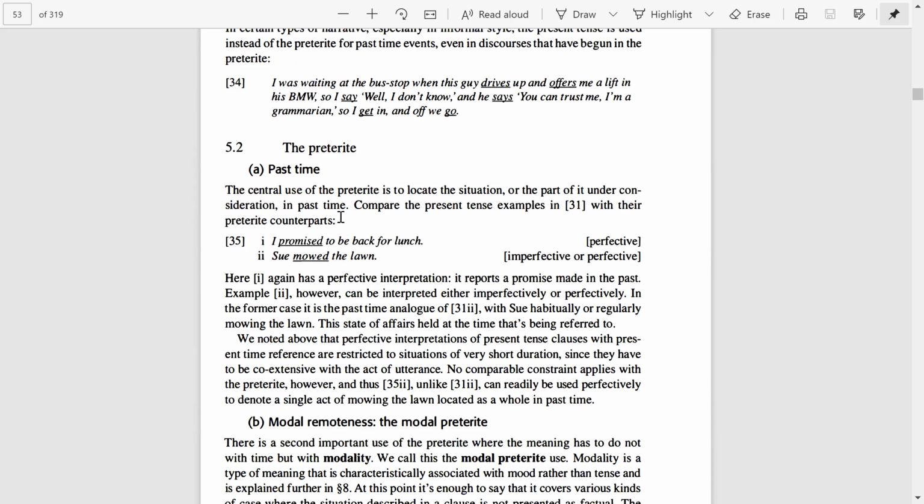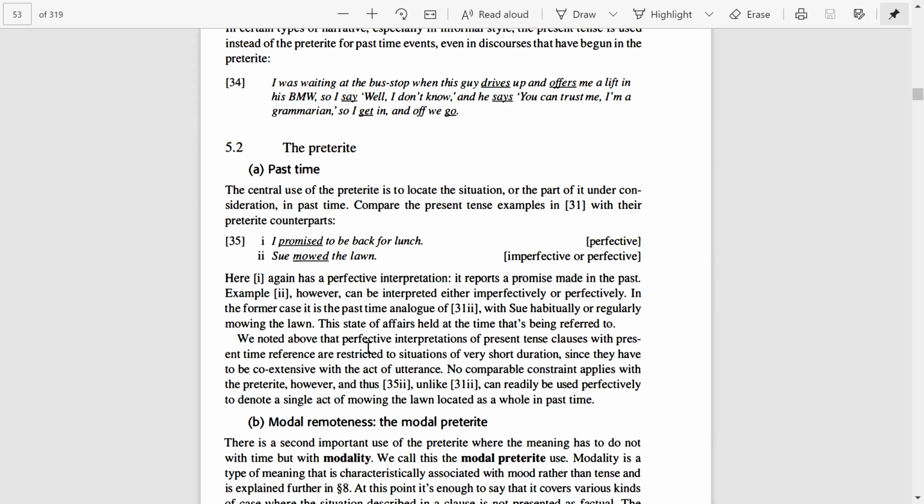Next heading is the preterite. The preterite means the past. Here, in past time, "I promise to be back for lunch" is perfective, while "more the lawn" is imperfective or perfective. Perfective and imperfective have already been discussed, right? We also discussed these terms when we were taking the classes on the campus, in detail in the classroom.